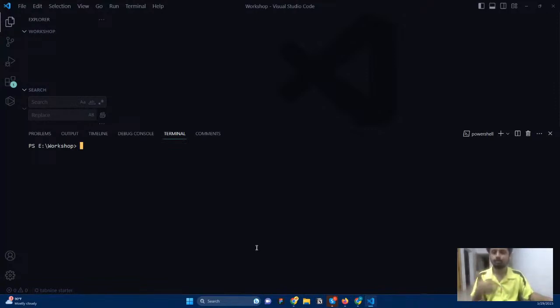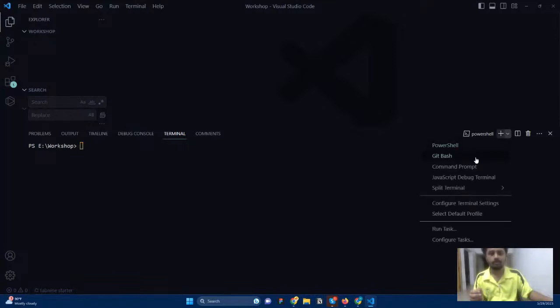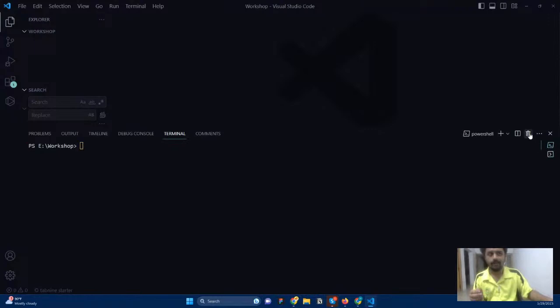If you don't know Git Bash, what it provides is that we can type Unix commands in the terminal. That's what Git Bash provides. Once you enable Git Bash, it is like a terminal only. So you need to download those two things, Node.js and Git Bash. Once you download them, in VS Code you can see the option to change to Git Bash. Basically the Windows terminal is not that powerful to understand Unix commands, so we use Git Bash, and Git Bash understands all our Unix commands.